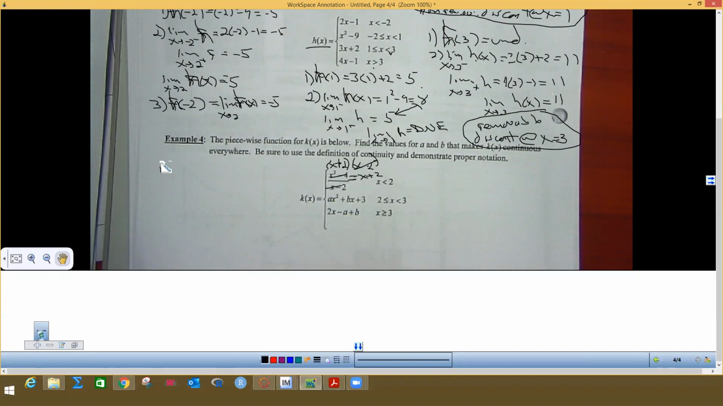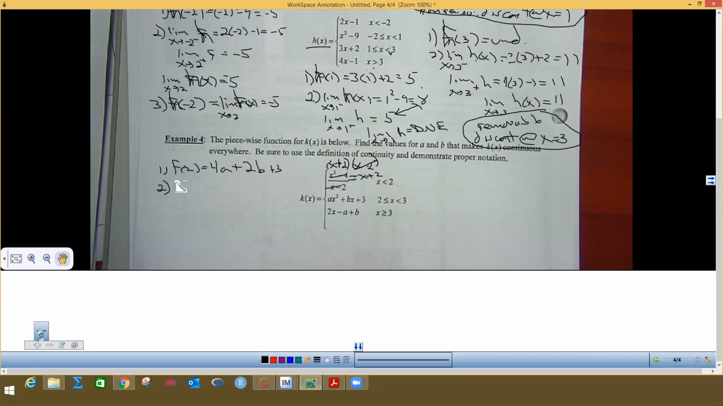So I'm going to do step 1, and I'm going to say f of 2. Well, 2 equals 2 here. You see it? There's an equal sign, so we're going to use this one and plug 2 in there. So 2 squared is 4, so this is going to be 4a, and 2 times b is plus 2b, and then we have a plus 3.